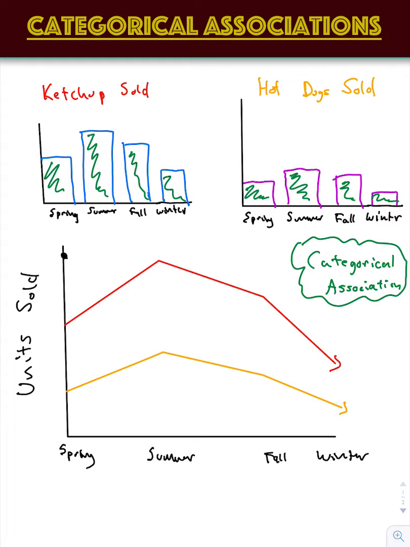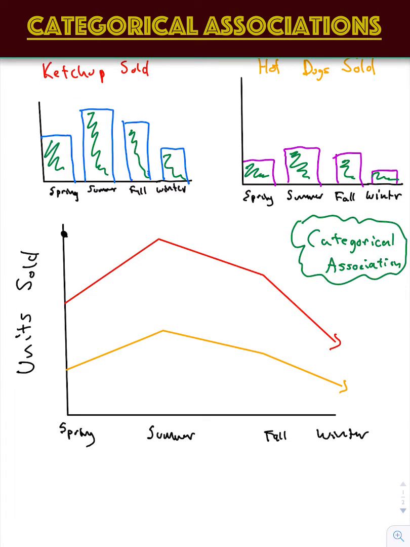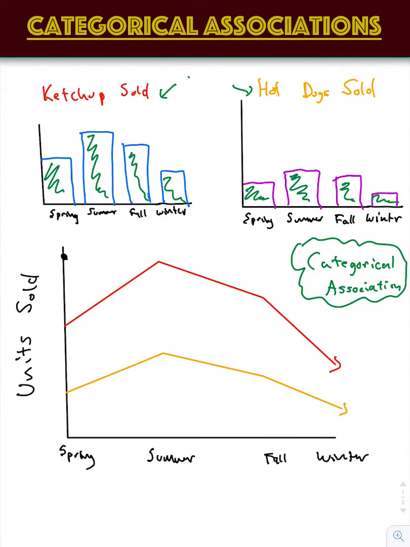You can tell that both ketchup sold and hot dogs sold followed a similar pattern, so they do have a categorical correlation. These two are categorically correlated. How we look at this in a line graph is, the lines should follow a similar order. That's how we would evaluate if they're associated or correlated.